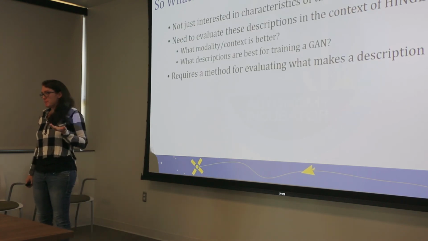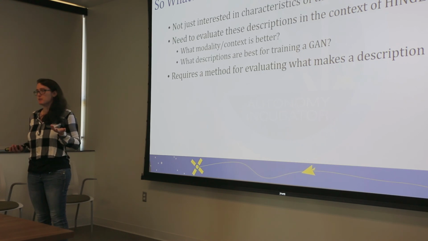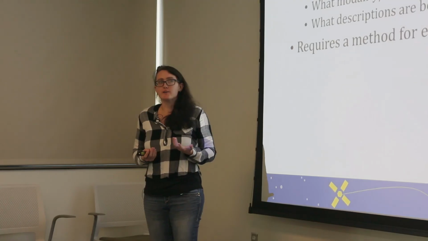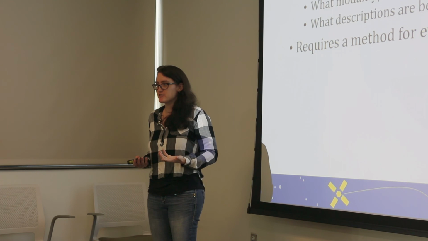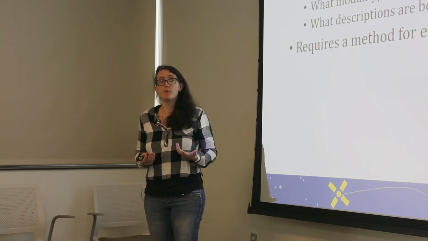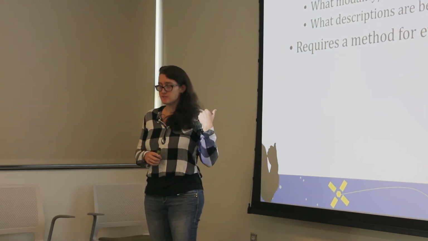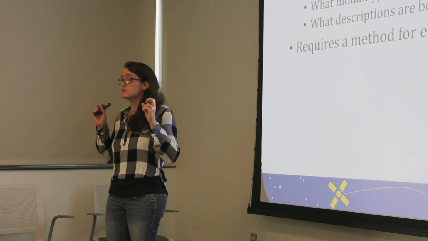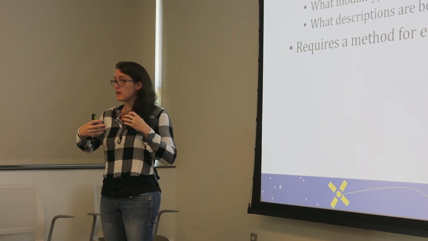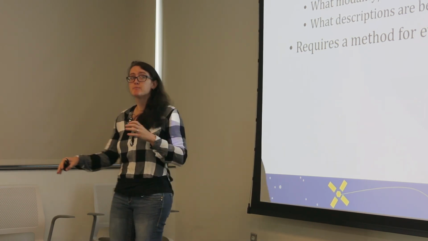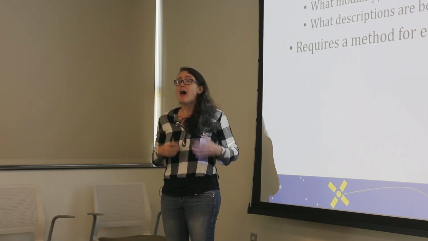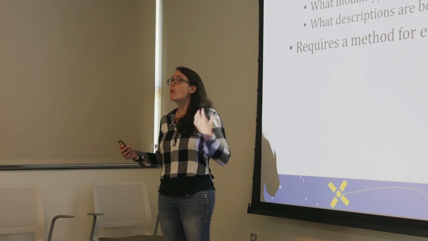And that brings us to a problem, which is how do we determine what is a better image description? What makes a description good? There's no default metric for this. So again, with the help of Brian, we developed some metrics that we used as stand-ins for this. Especially for the context of HINGE, we needed to determine what modality or context produces better descriptions for training a GAN and for producing images from a GAN, right? We also wanted to take a look at, again, not just that training data set, but also after it's been trained, how can we produce better images? What language gets us there?